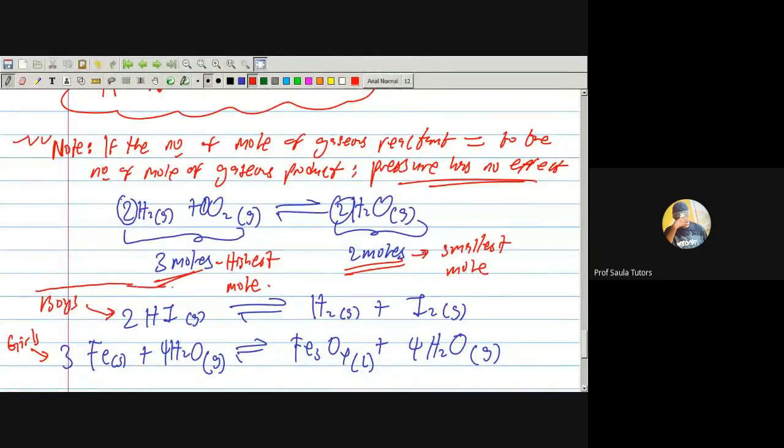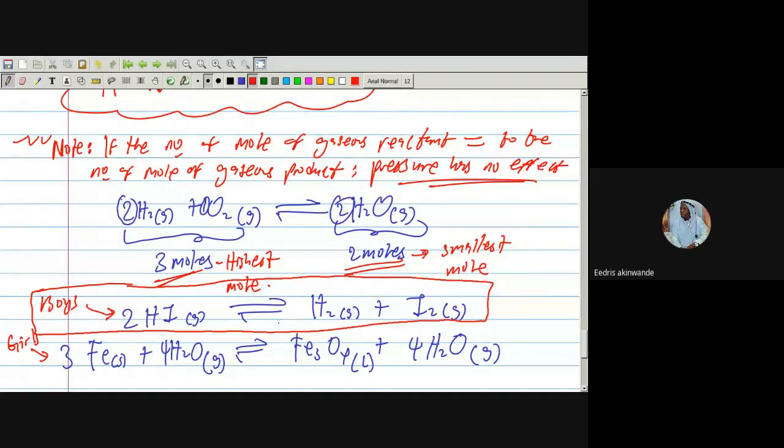Now let the boys tell me, will pressure have effect on this? My battery is getting low. Will pressure have effect on this first one? Tell me quickly, my battery is about to shut down. Will pressure have effect? No, sir. No, it won't have effect because, check, I have 2 here, 2 here. So pressure does not have effect.